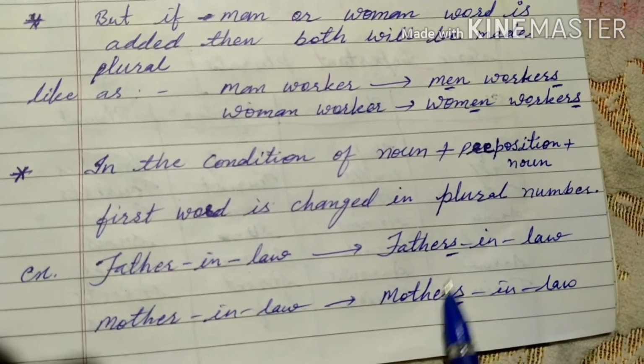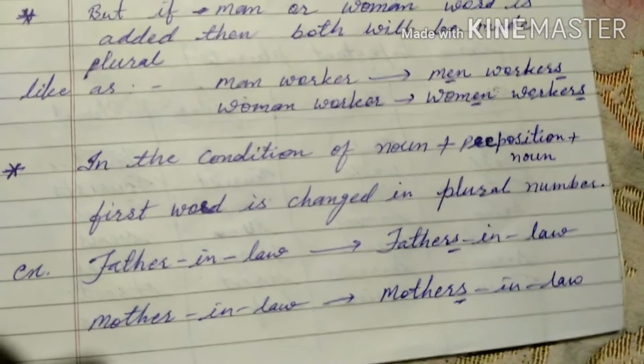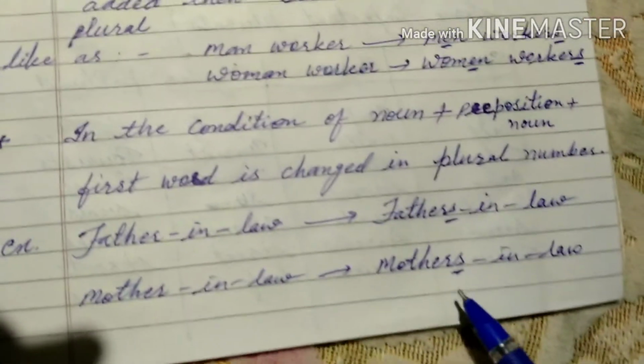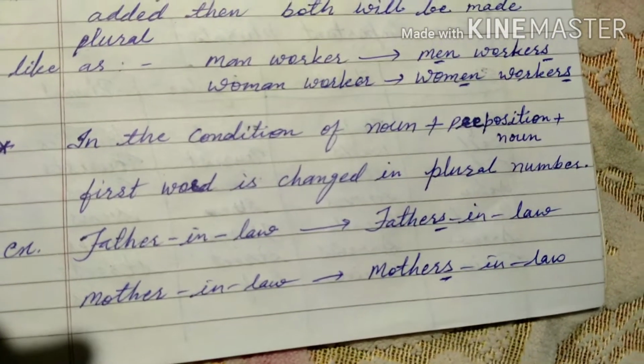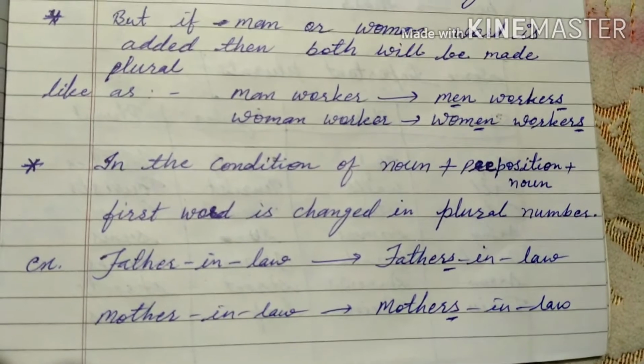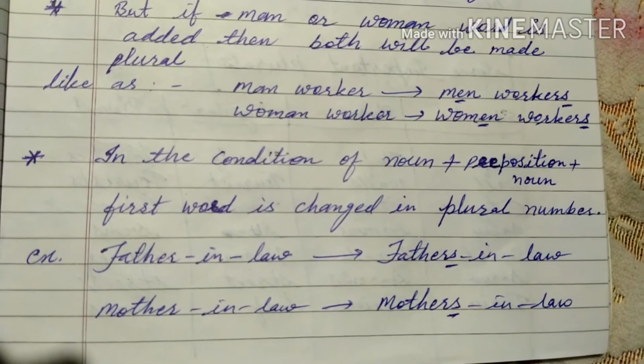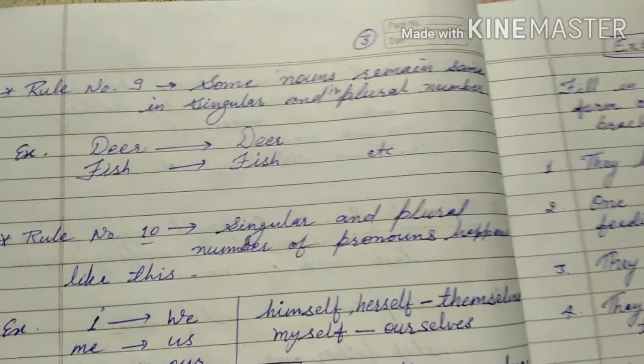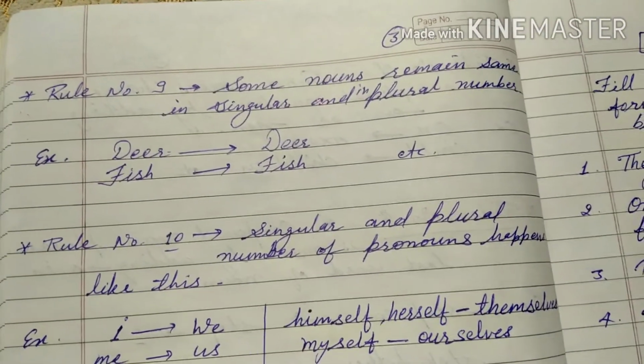So the first word is used to change from singular number to plural number in the condition of noun, preposition, noun. Next rule is here, rule number 9.